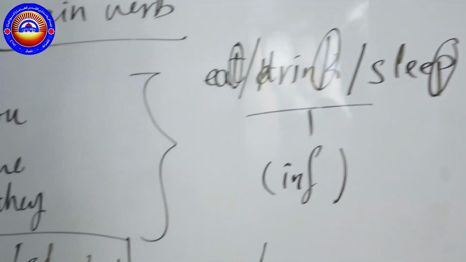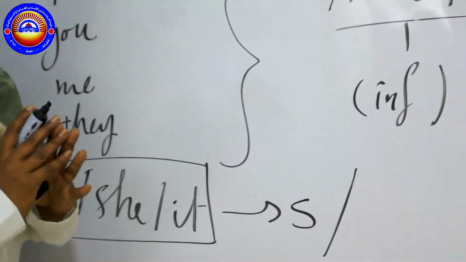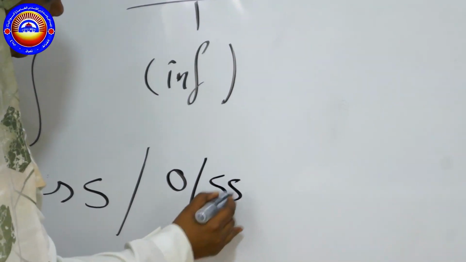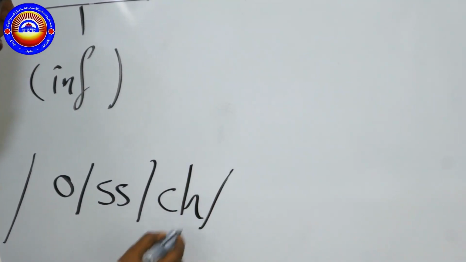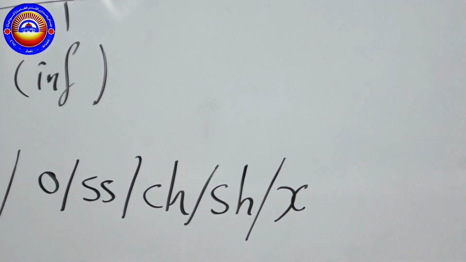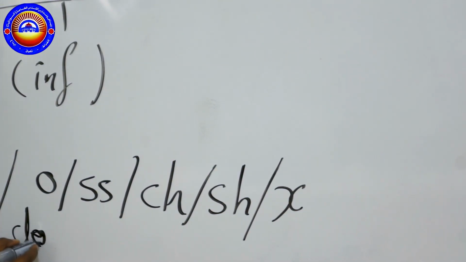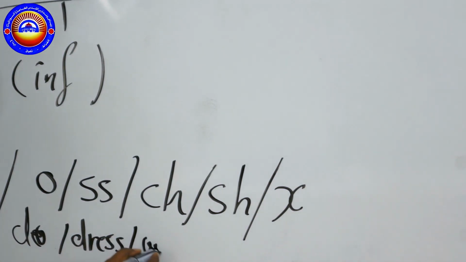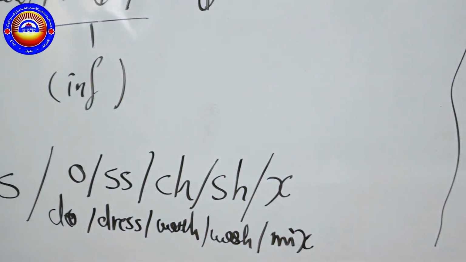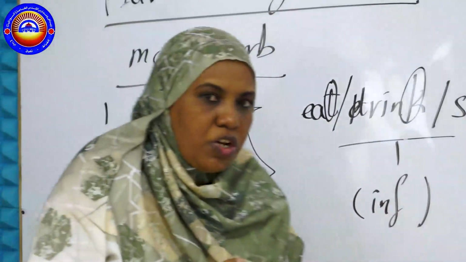Okay? But if you have an ending which is unusual, some of them end with the letter O, double S, or CH, or SH, or X. Anytime you find a verb like this, like do, breathe, wash, watch, or mix, you can't just put the S because the pronunciation will be very difficult.